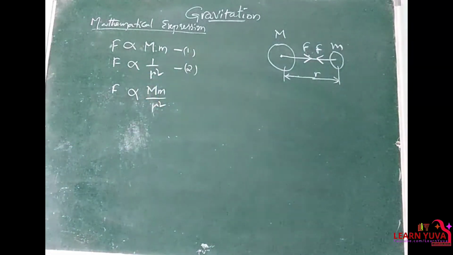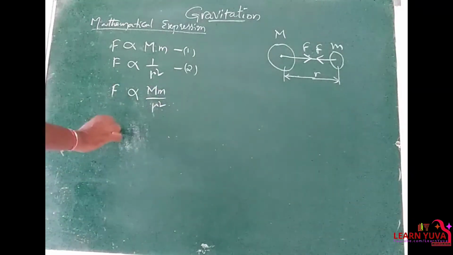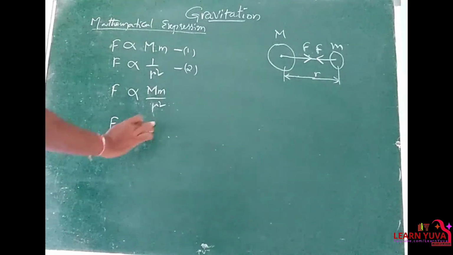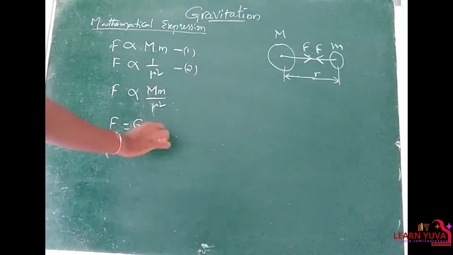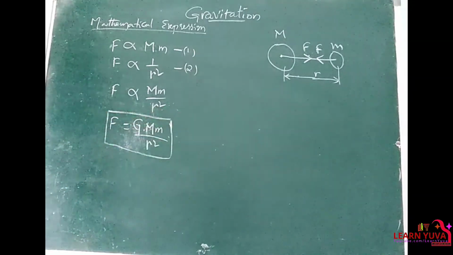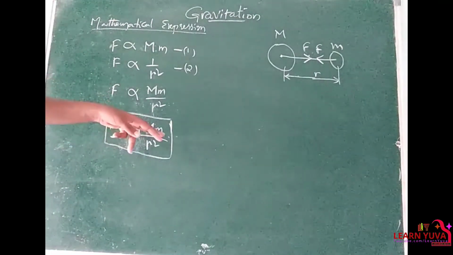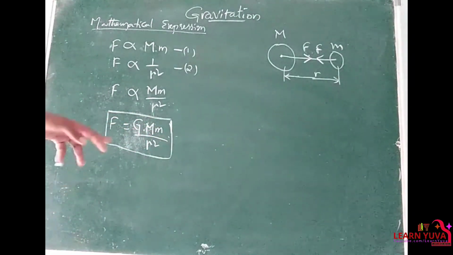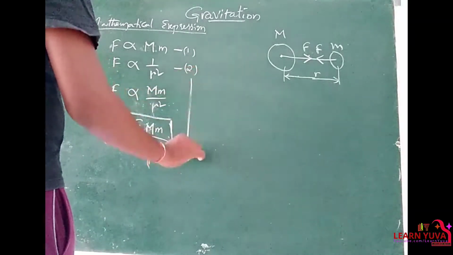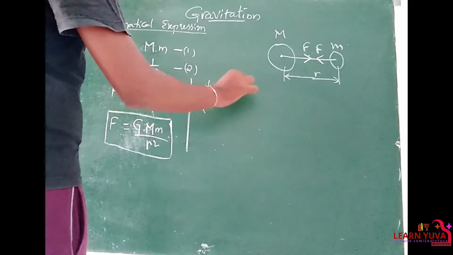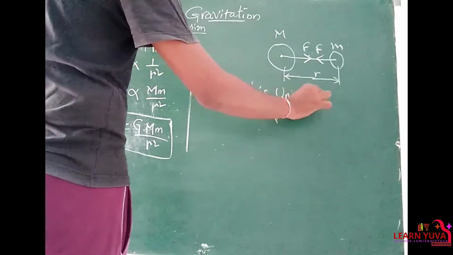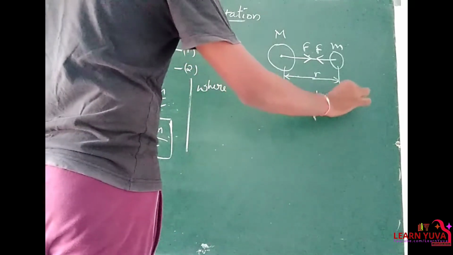Clear? So here I am replacing this proportionality with a constant, and that constant is G, so F is equal to G into capital M into small m by r square. It is an equation, where G is nothing but the universal gravitational constant.